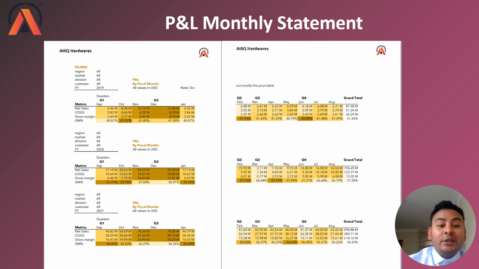So I think these three months are the months where Atlic manufacturing company is making a lot of net sales. The same case applies to 2020 and 2021. In the 2020 fiscal year, you can also see that November and December have a darker color, and it is the same in 2021.